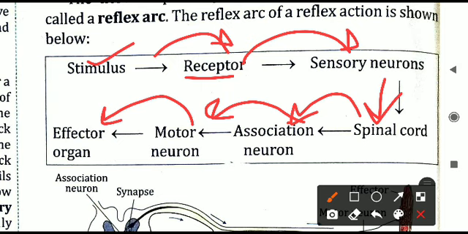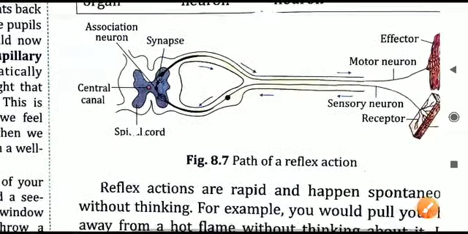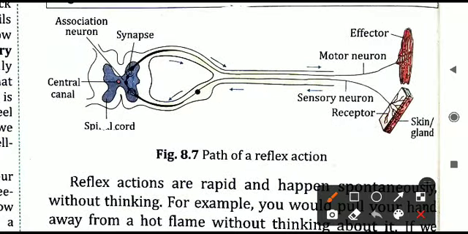After this message has been received by the spinal cord, the spinal cord will decide that the hand is to be taken back, we have touched something hot. Then the spinal cord sends the message to the association neuron, which transmits it to the motor neuron, and then all our body organs will start responding. So our hand will be pulled back if you have touched something very, very hot. So this is how it is happening. I hope it is all clear to you.